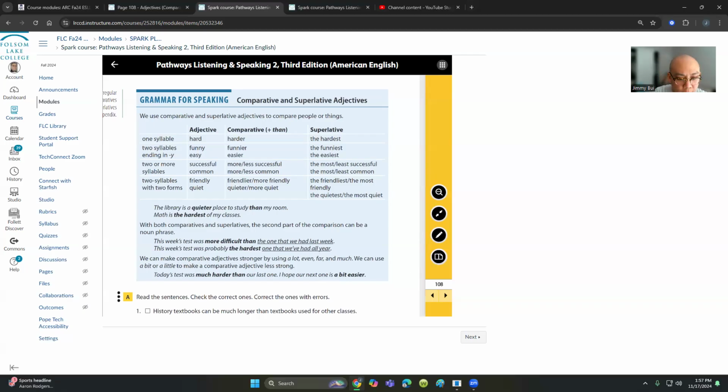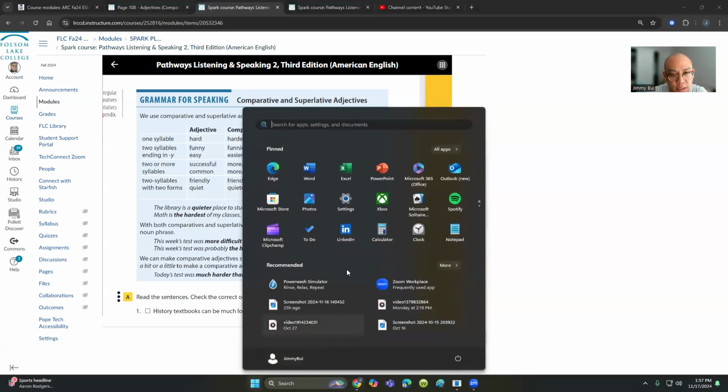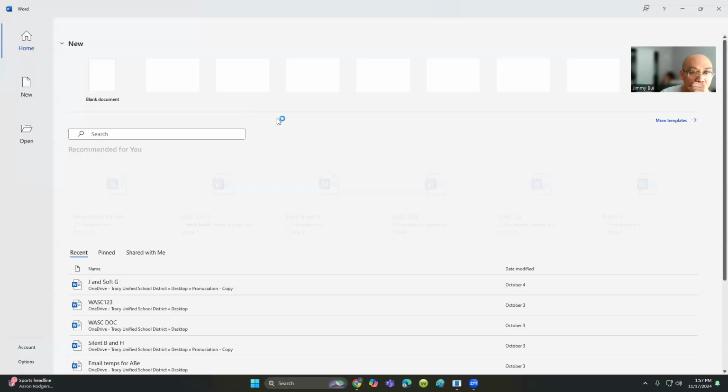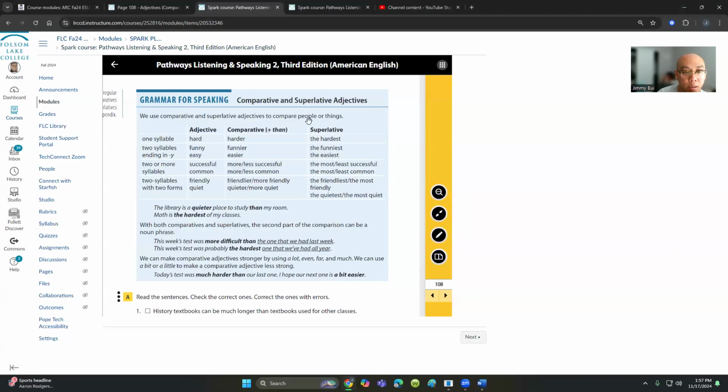And so, using these adjectives here, the comparative and the superlative. What this means is when we compare two things or two people, we want to use the comparative form with the word than. Superlative is the most, right? If you take a look here, the er added to an adjective, a short adjective usually, is going to mean more.